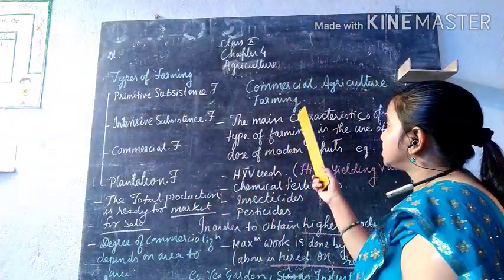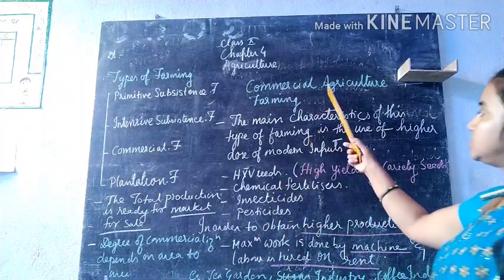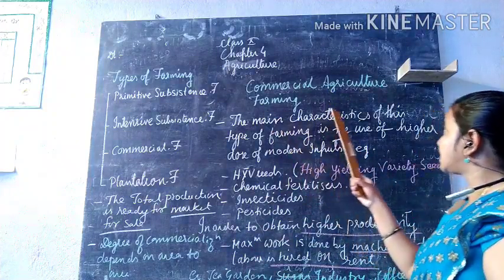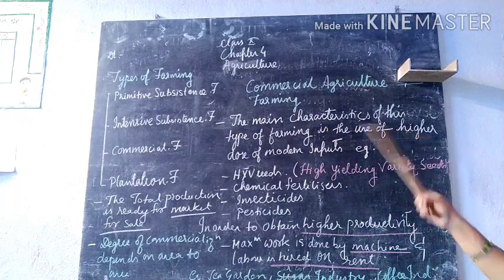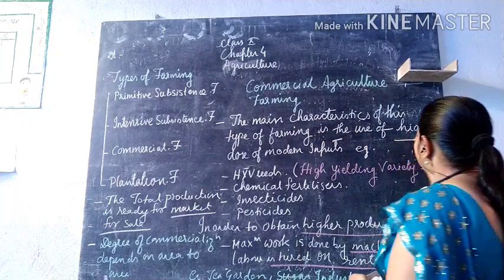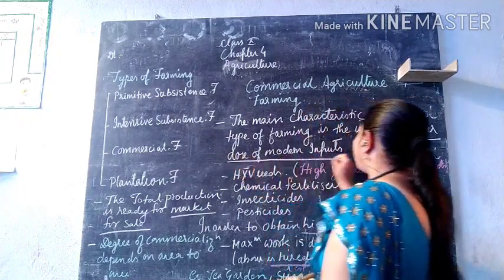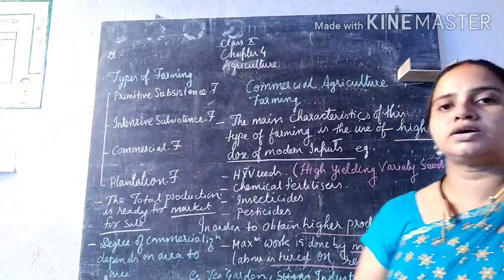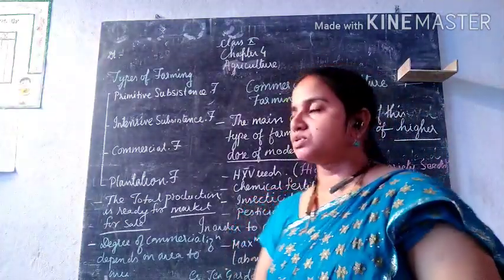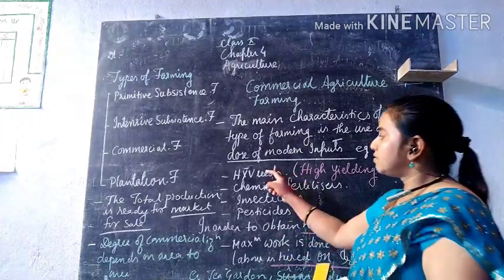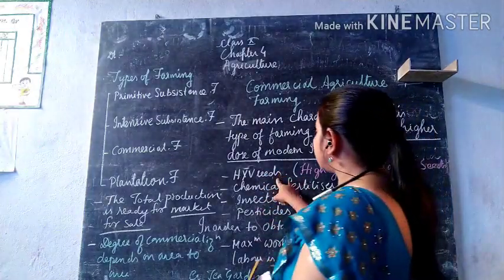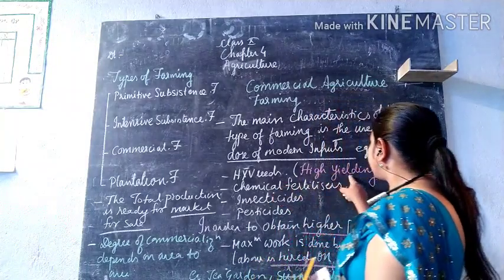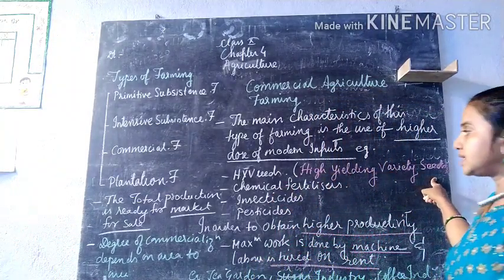Okay, so as far as the definition is concerned, the main characteristic of this type of farming is the use of a higher dose of modern inputs. Here the term modern inputs refers to various inputs. For example, firstly, it needs high yielding variety seeds.